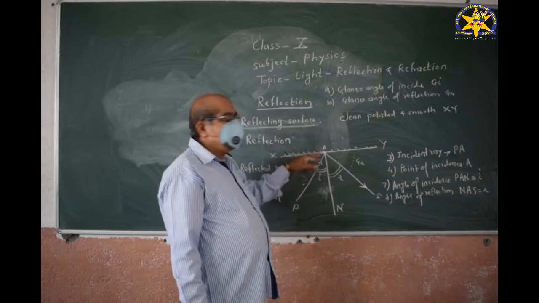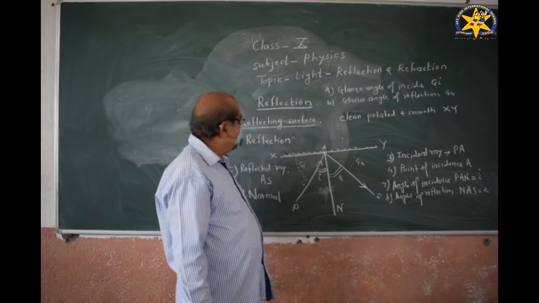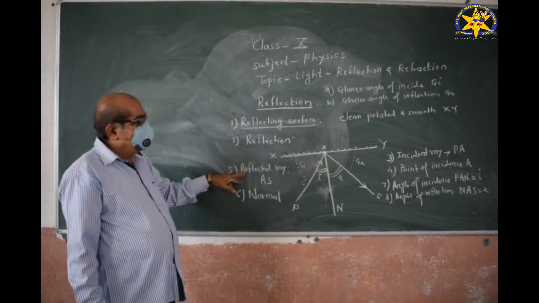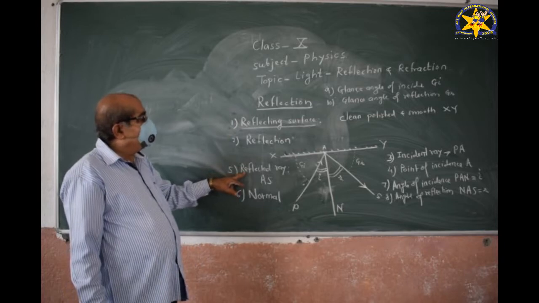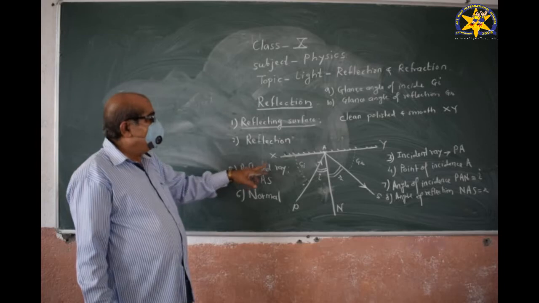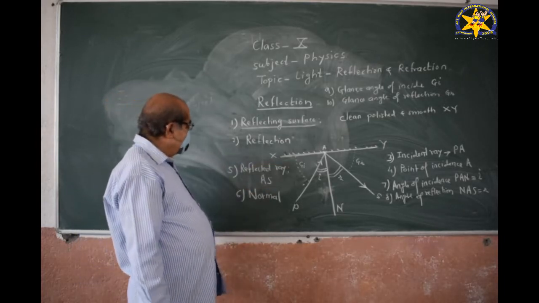Thus, A is the point of incidence. Then the reflected ray: the ray of light coming from the reflecting surface is called the reflected ray. AS is the reflected ray.